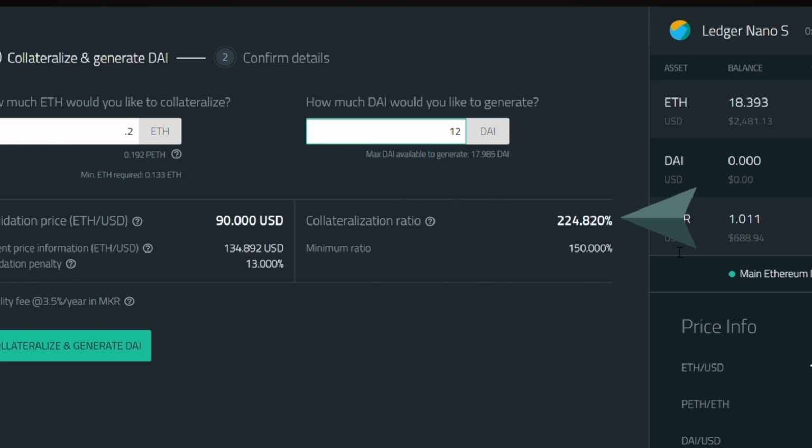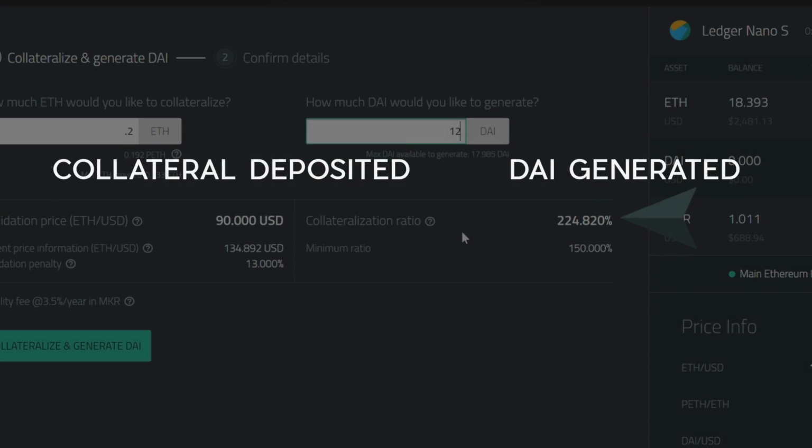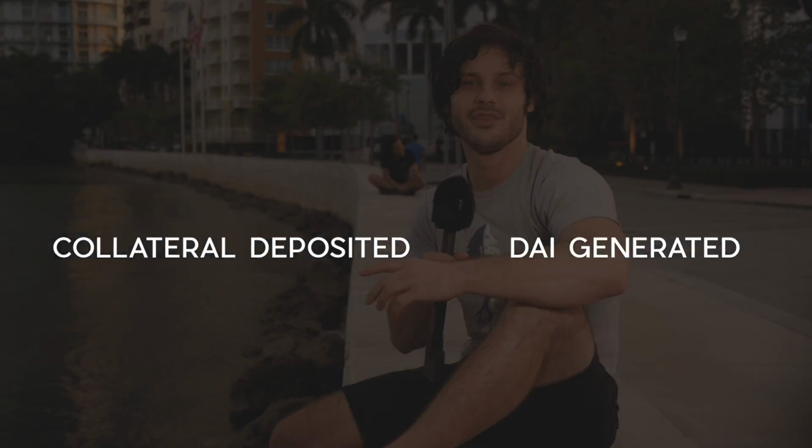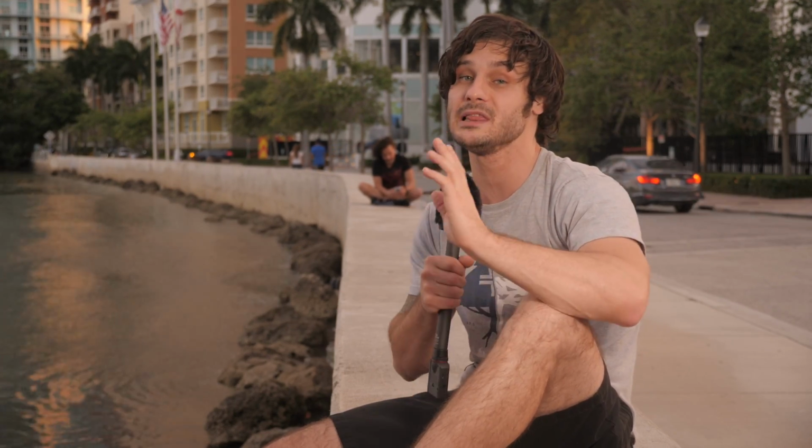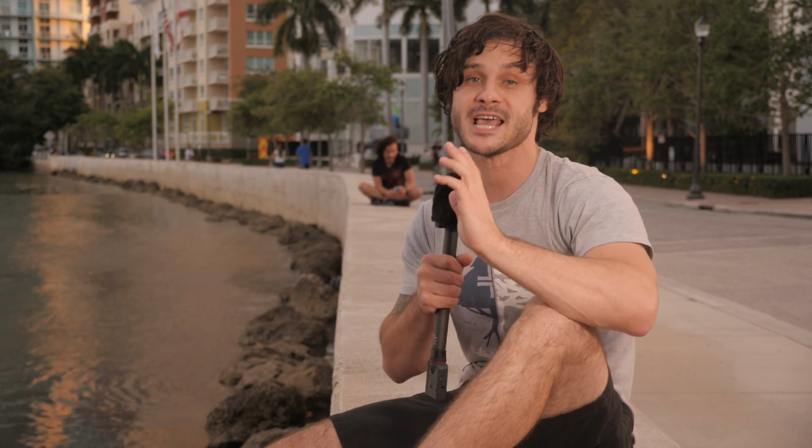For our case, it's 224.82%. This is the ratio between the value of your collateral deposited and how much Dai you have generated from it. The minimum ratio the Maker system allows is 150%, but that is not recommended to do whatsoever because you will be liquidated if Ethereum drops a cent.